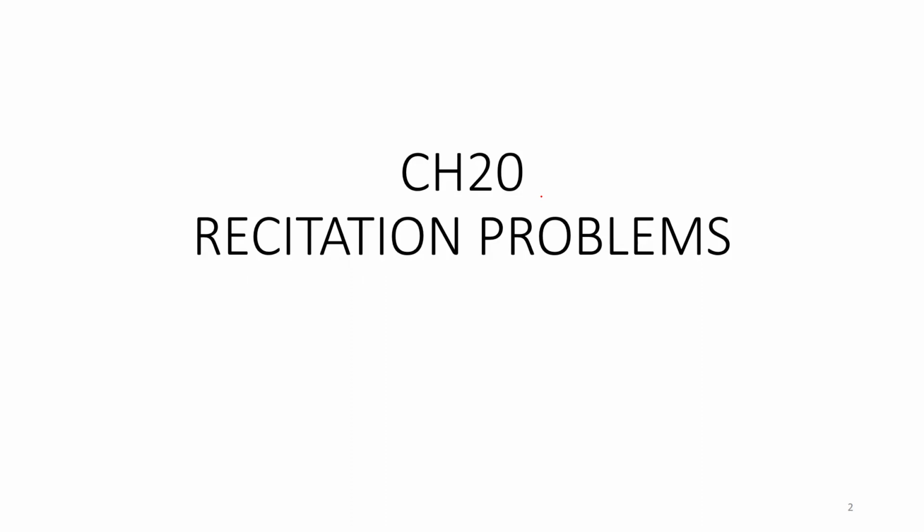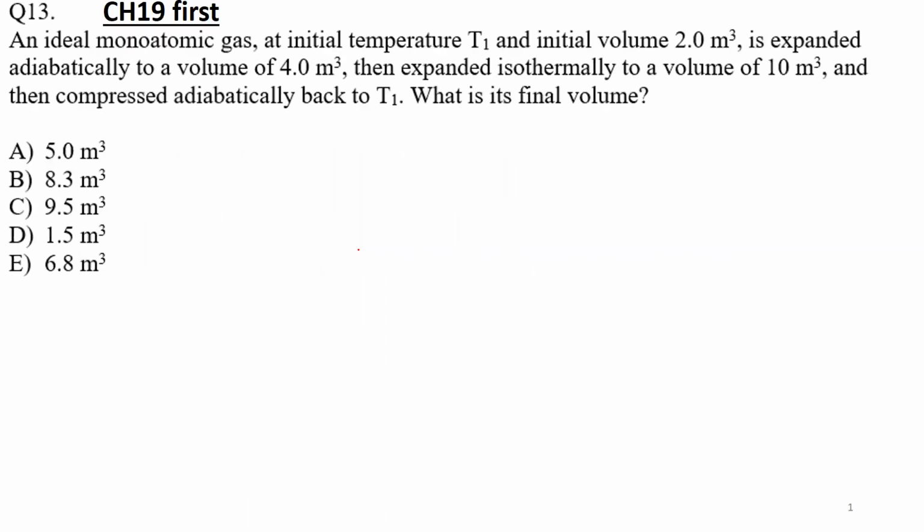But before, there are two problems that I would like to solve from chapter 19. So the first problem is this one. It reads, an ideal monoatomic gas at initial temperature T1 and initial volume of 2 meter cube is expanded adiabatically to a volume of 4 meter cube. So let me write the data of the problem.